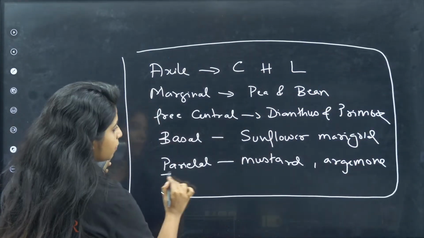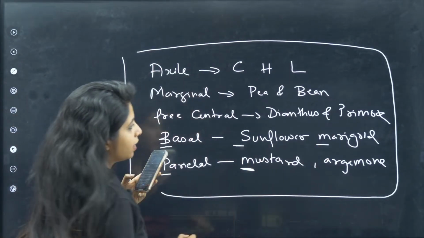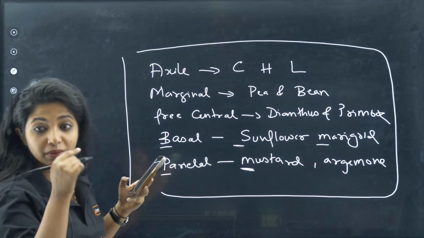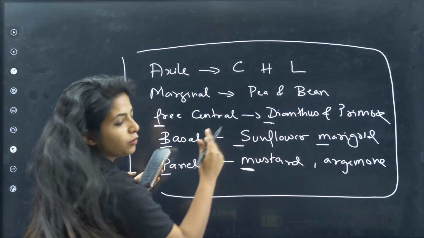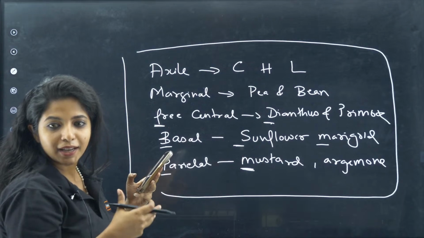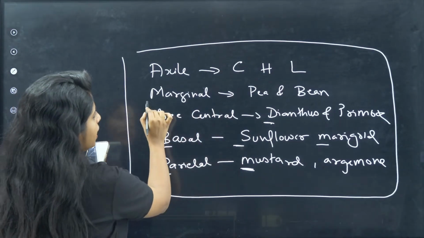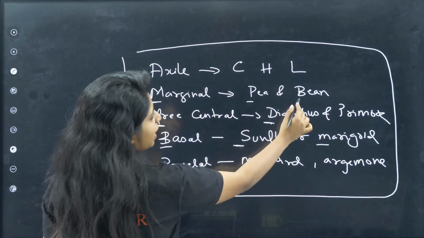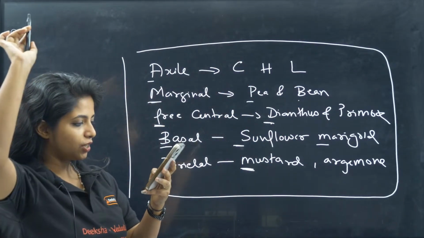Okay, so P for M, Prime Minister. BSM. There is BMS college, right? You can remember like that. Now free central is FD, you have some FD, right? Money you keep in fixed deposit. So F and D, you can remember like that. And marginal is P and B, that you have to remember as such only. And exile is this. So this is all about it.